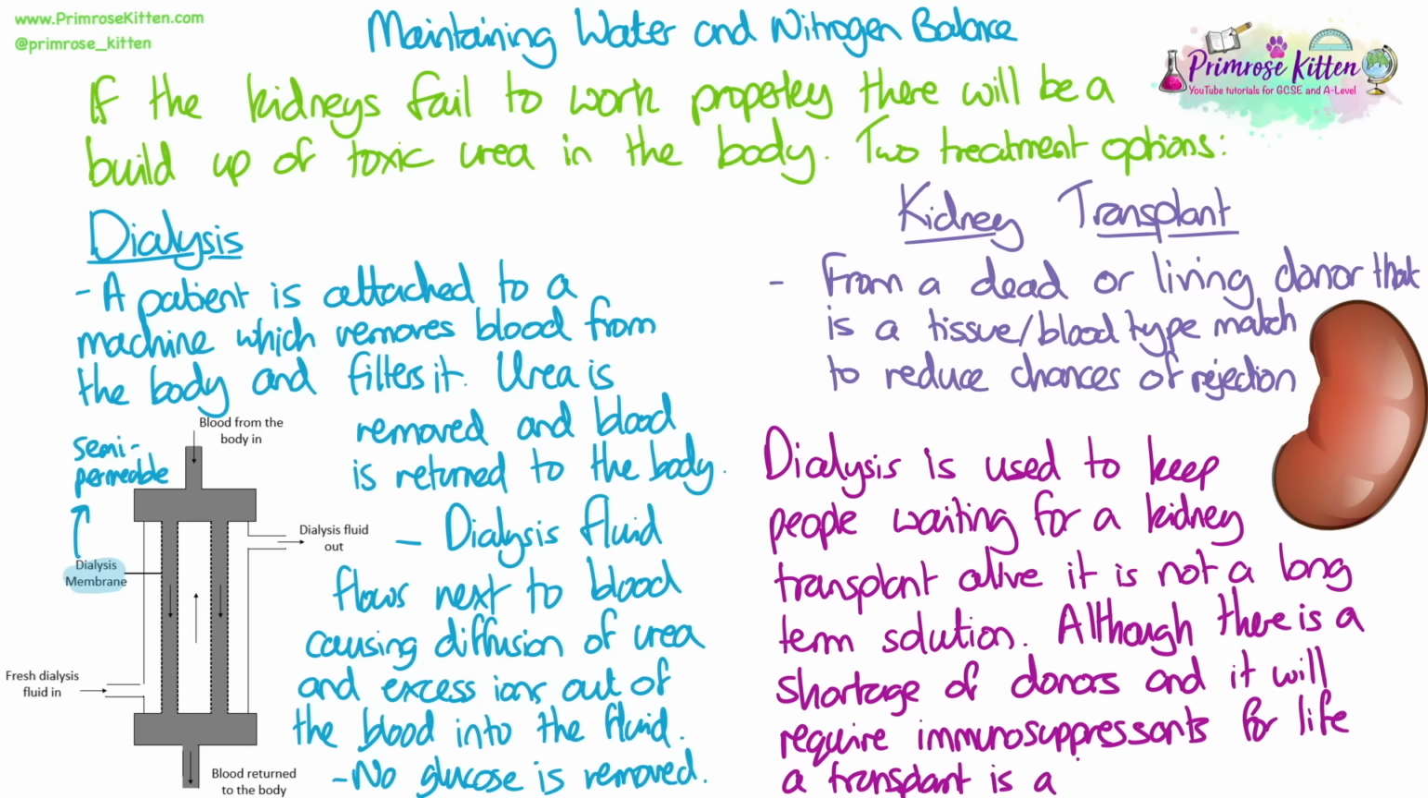The downside of having a kidney transplant is obviously that there is a shortage of donors, so it may be a while to wait for one, and it will also require them to take immunosuppressant drugs for the rest of their life to prevent the organ from being rejected. But a transplant is a long-term solution. As soon as the transplant has taken place, the person will feel better and they will not have kidney failure anymore.